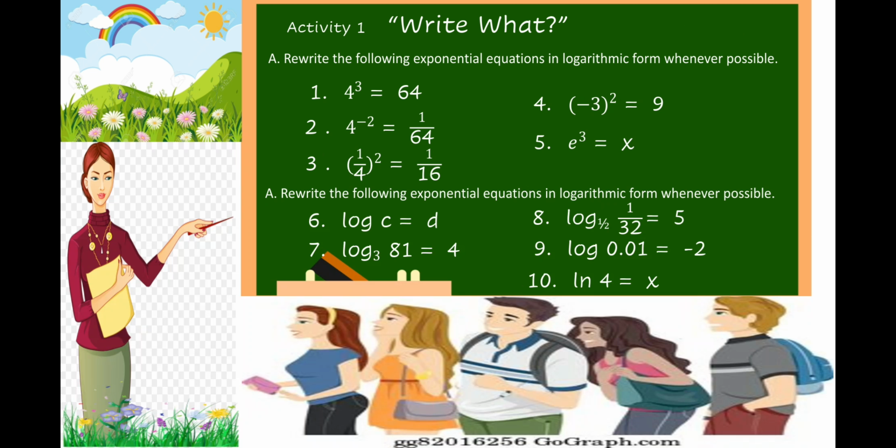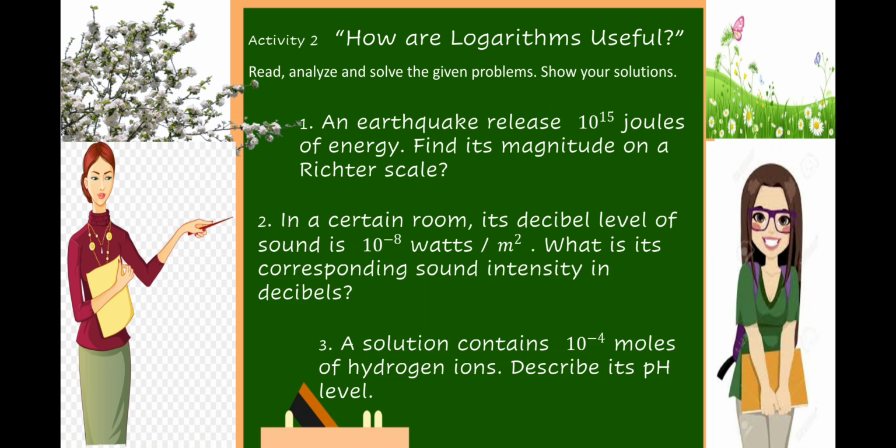So for your activity, write what? For letter A, you're going to rewrite the following exponential equations in logarithmic form whenever possible. That is from number 1 to 5. Then for letter B, rewrite the following exponential equations in logarithmic form whenever possible. That is from number 6 to 10. And for your Activity 2, how are logarithms useful? You're going to read, analyze, and solve the given problems, then show your solution on a separate sheet of paper. That is from number 1 to 3.